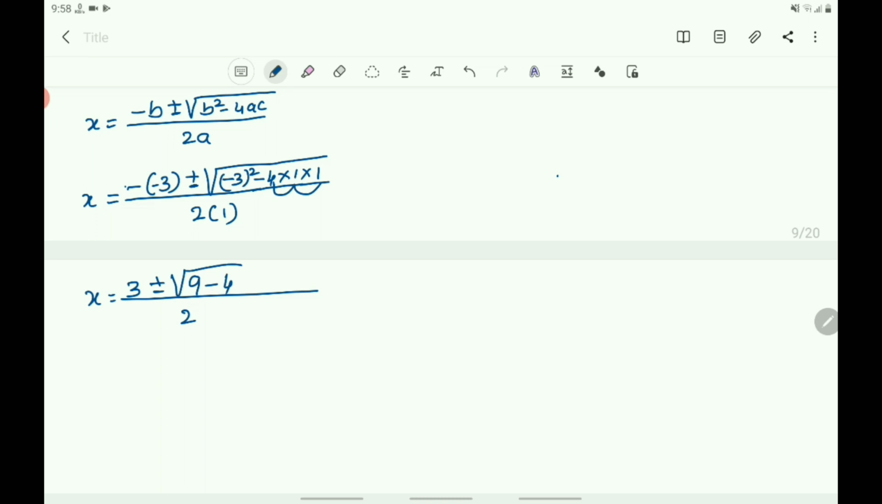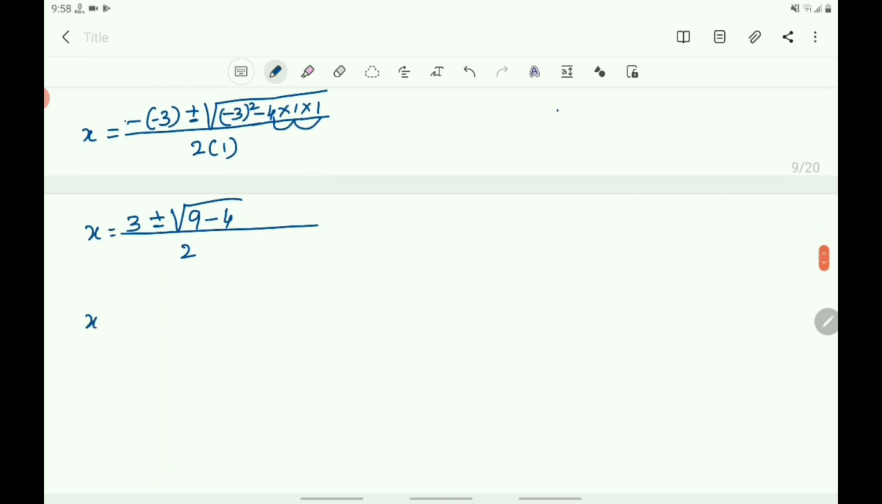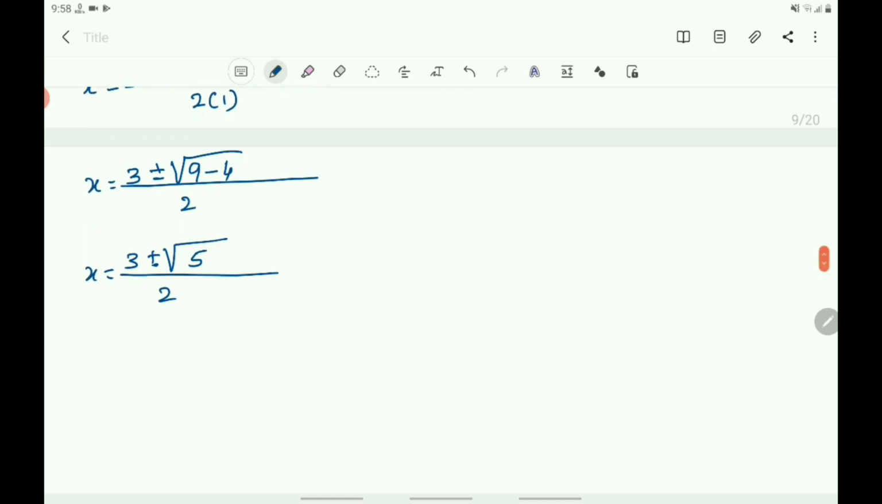Write it in short here. Now x equals 3. You write 3 only. 3 plus or minus root 9 minus 4. 9 minus 4 is 5. Then by 2. So you got the answer: x equals 3 plus or minus whole root 5 by 2.